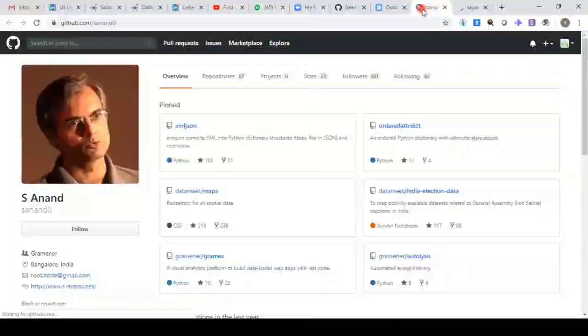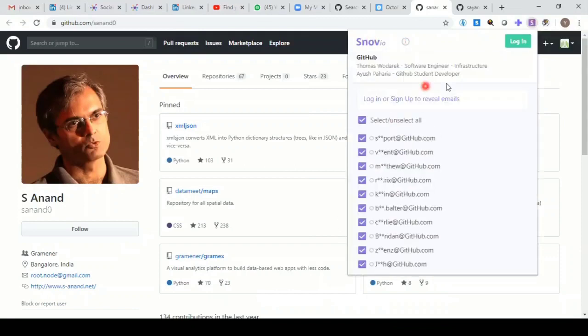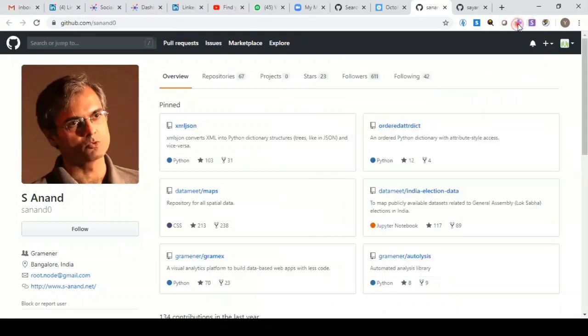So once you have got the profile, now the second question comes, how are we gonna get the numbers? Certainly you can use various tools, I have Improver, I have Snow, and you can try to find out if they can give you some. Like Snow is already looking for emails and giving me some suggestions, right? And I can also go to Improver and find out if it gives me an email, but you don't have to really use this when you are on GitHub. It's fairly easy to find it out.